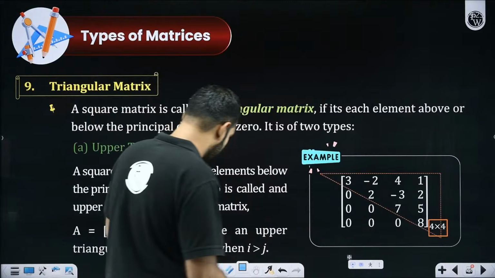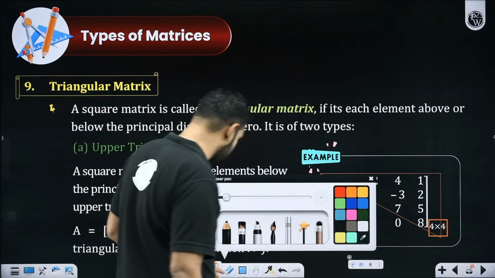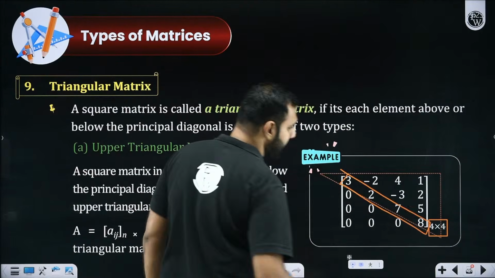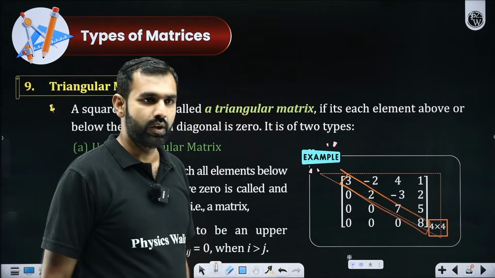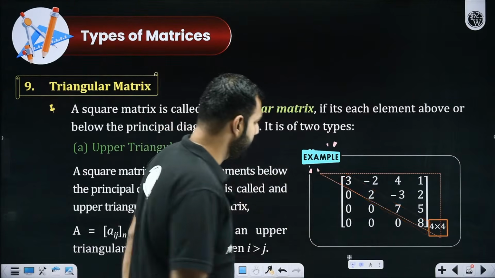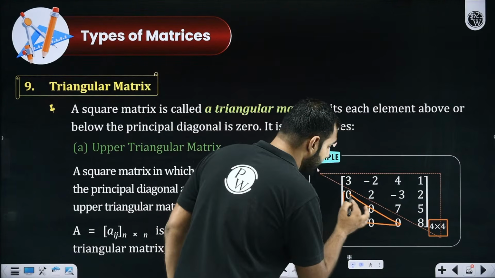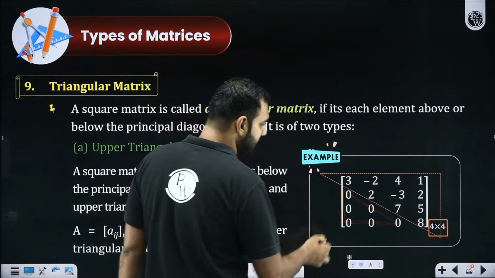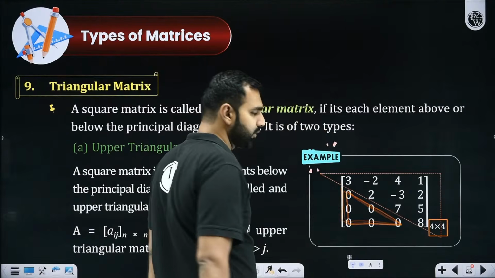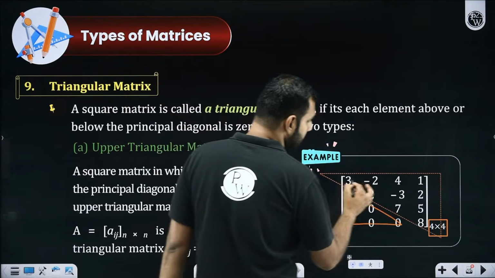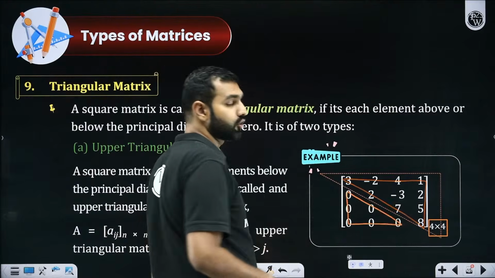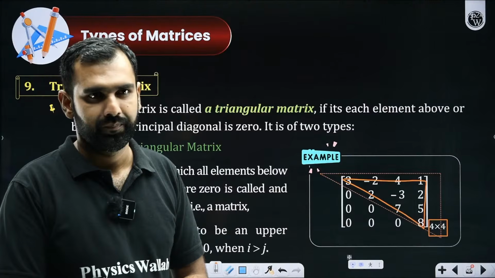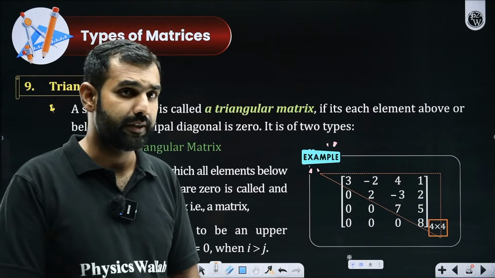I repeat my statement very clearly here, students. Here in this picture or in this scenario, I have this 3, 2, 7, 8 as my principal diagonal. Yes or no? So either above it or below it, if all the other elements are 0, either on these sides, either below or above. So either of these sides, let's say I'm seeing all the zeros. That means with these elements, I can form a triangle, and this is called an upper triangular matrix, to be more specific. Did you get clarity on that, or shall I repeat it, all the participants?